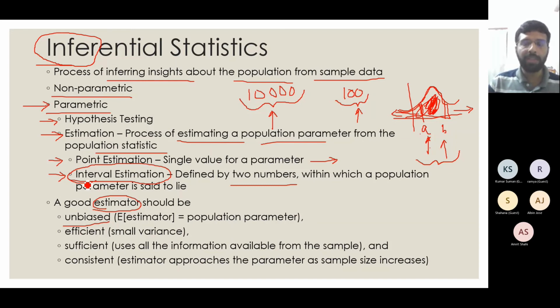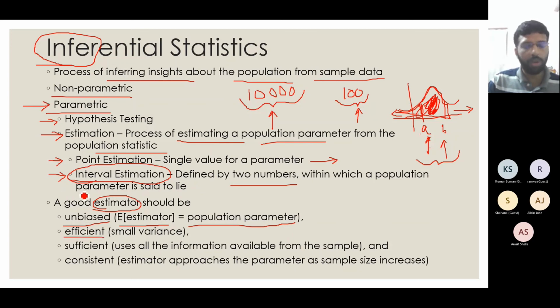But if I make some change to it, with some weight focus towards one side, I can change the fairness of the coin and make it biased, so that the probability of head and tail will no longer be half. In our case, a good estimator should be unbiased, which means that the expected value of the estimator should approach the population parameter. The second property is that it should be efficient.